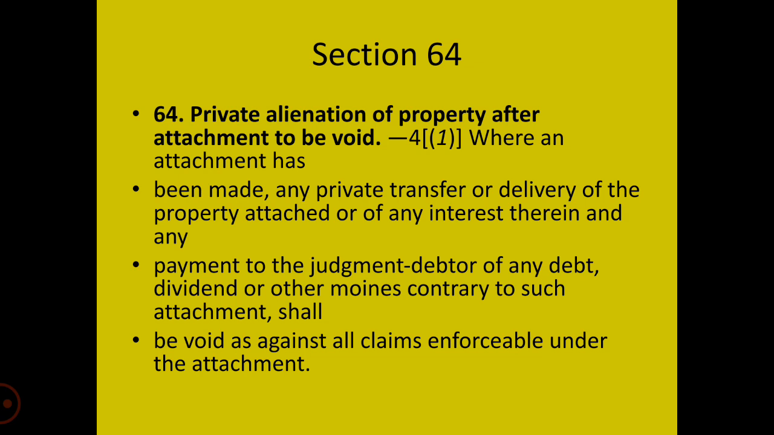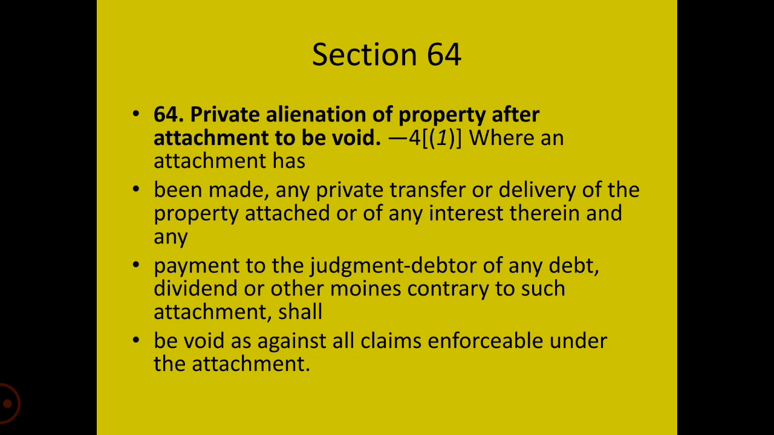Section 64, private alienation of property after attachment to be void. Under subsection 1, where an attachment has been made, any private transfer or delivery of the property attached or of any interest in it, and any payment to the judgment debtor of any debt, dividend or other monies contrary to such attachment shall be void as against all claims enforceable under the attachment.